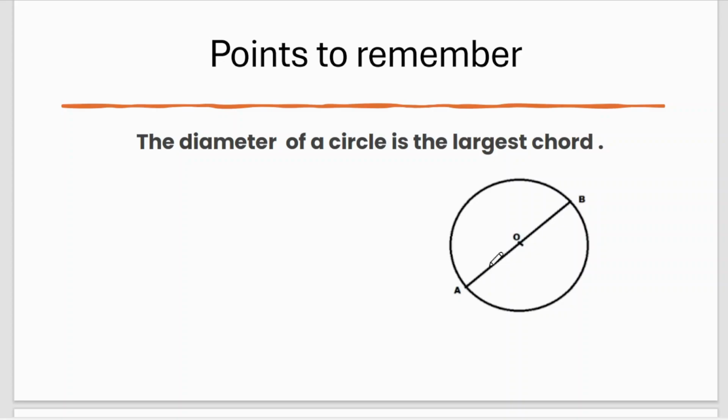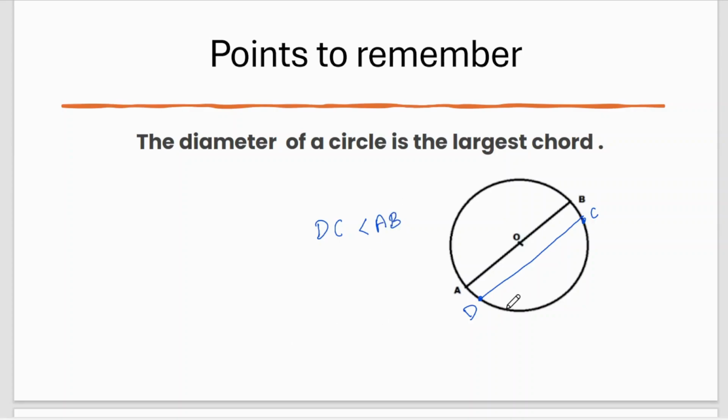So if AB is the largest chord, and if I draw another chord, DC, the length of DC will be shorter than the length of AB.